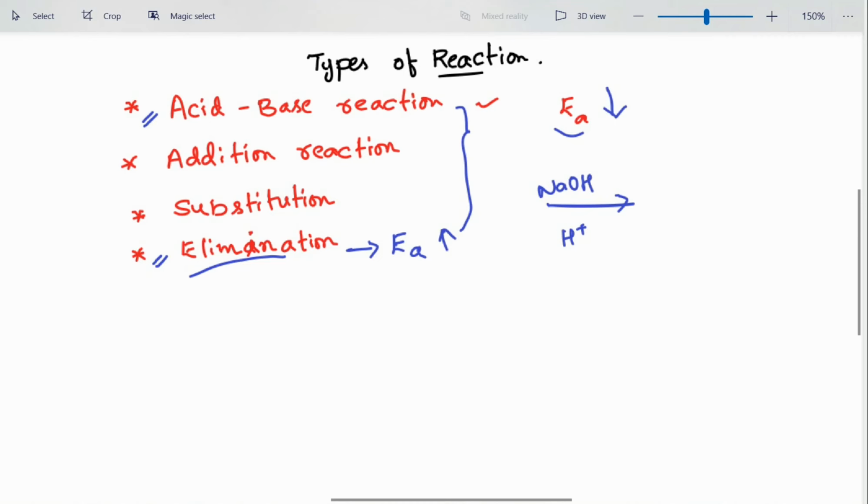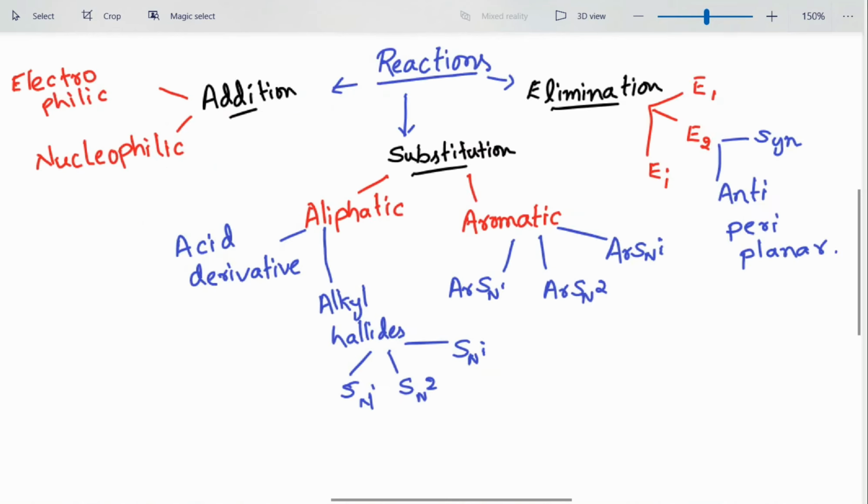But for addition, substitution, and elimination, there are several different mechanisms which these three undergo. So let us discuss those. We have four types of reaction: acid-base, addition, substitution, and elimination. Since acid-base doesn't have different types of mechanisms, we look at the other three.